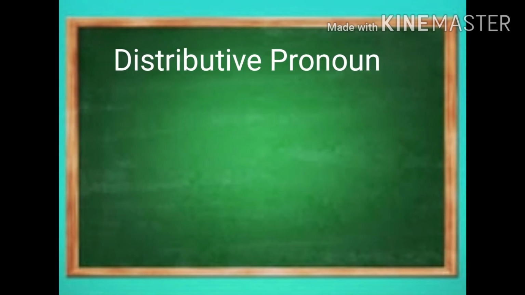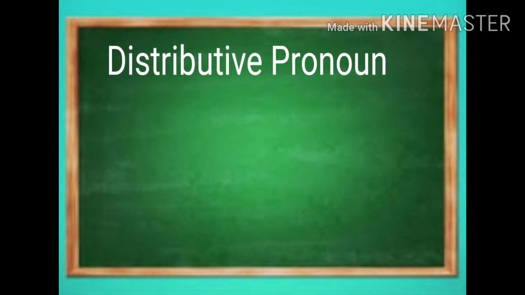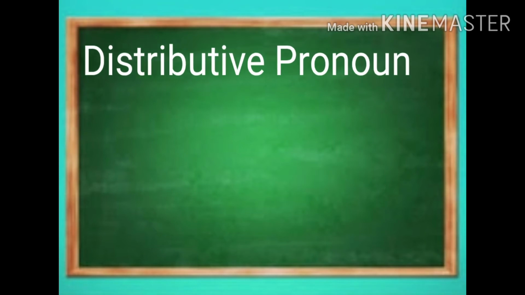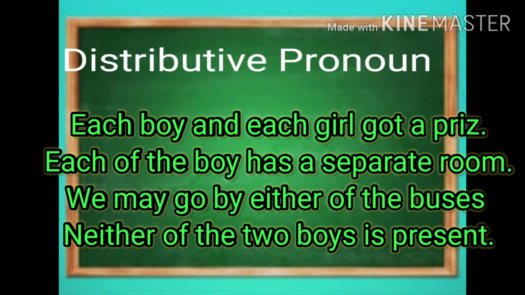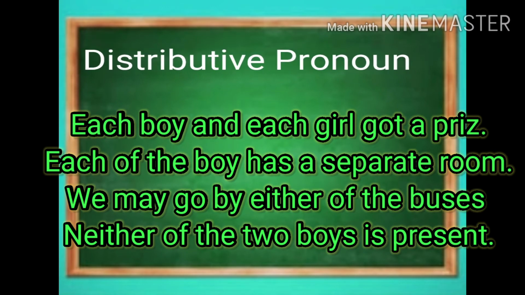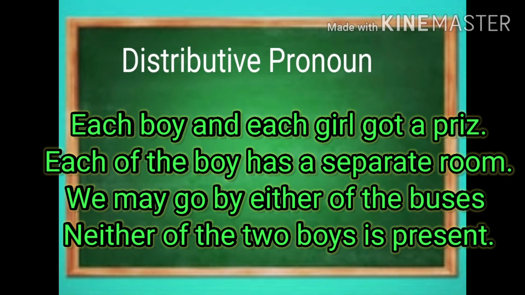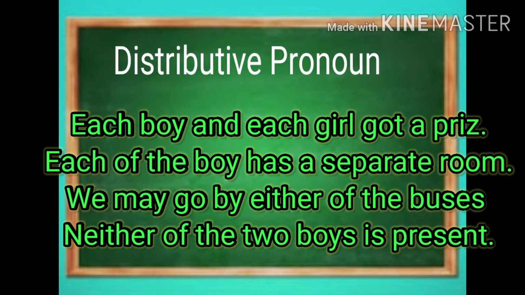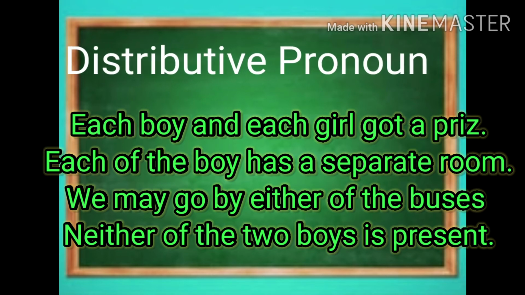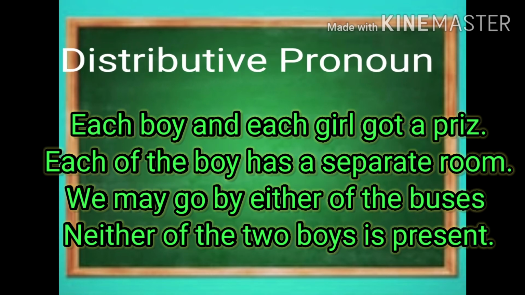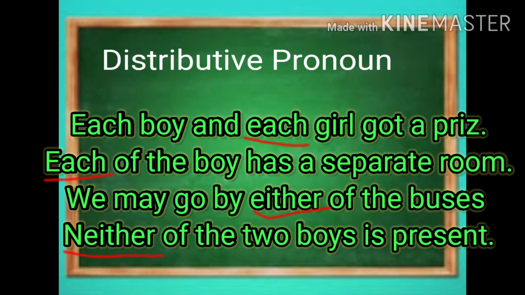Distributive pronouns. Pronouns that indicate or describe each person or thing among more than one person or thing. Example, each boy and each girl got a prize. Each of the boys has a separate room. We may go by either of the buses. Neither of the two boys is present. Here the underlined pronouns are examples of distributive pronouns.